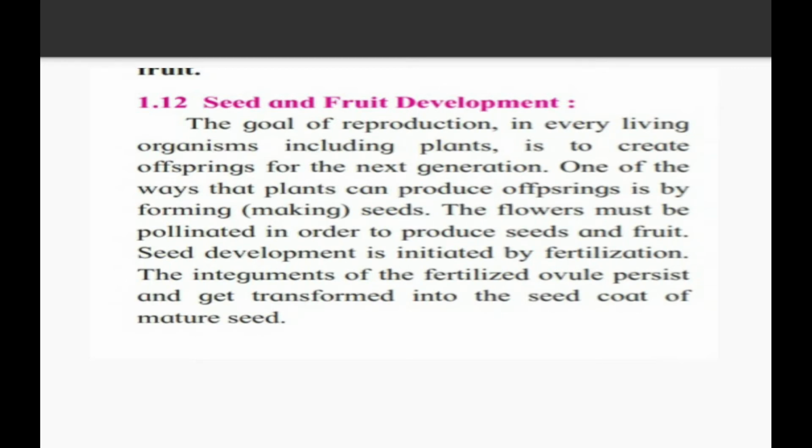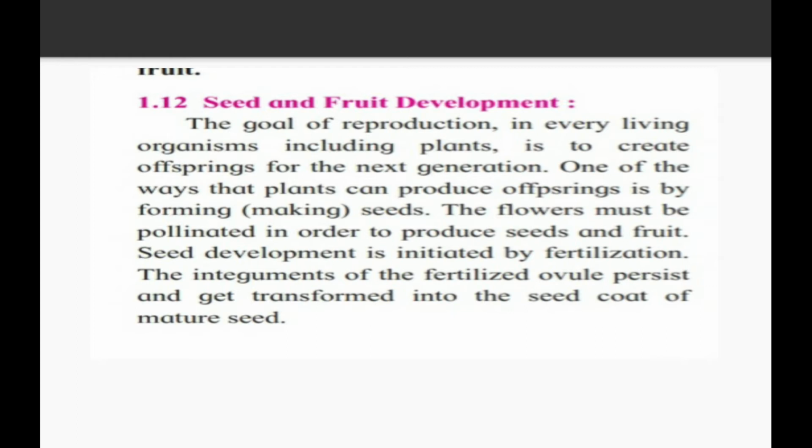The goal of reproduction in every living organism, including plants, is to create offspring for the next generation. One of the ways plants can produce offspring is by forming seeds. So seed formation is very important for the production of new life. If we want to grow a plant, then we germinate the seeds, and whatever seeds get germinated, after that a new plant will be created. So for the continuity of life, plants must produce seeds, and those seeds get germinated, and after that new life is formed.